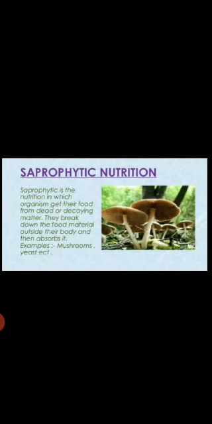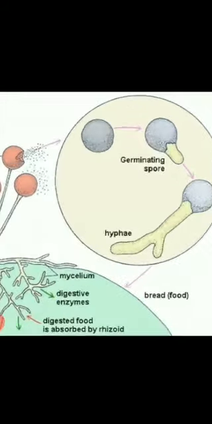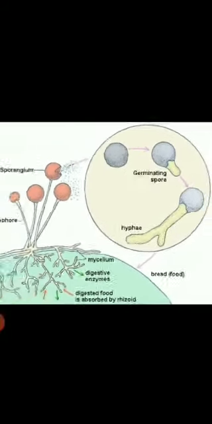So we can say that in saprophytic nutrition, first they digest the food and then they ingest the food. First digestion takes place, then they ingest. Ingest is nothing but they eat the food. We can take in detail the example of bread mold. So here you can see the structures called hyphae. These root-like structures secrete digestive enzyme on the bread, that is the food material, and convert it into a solution and then they absorb it.